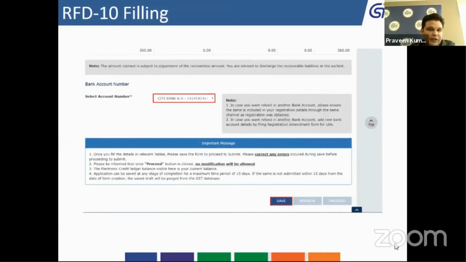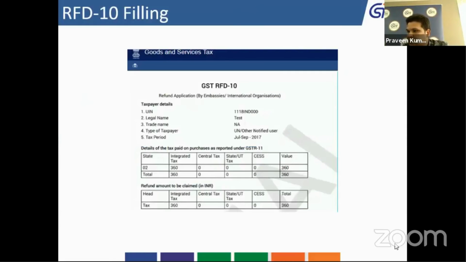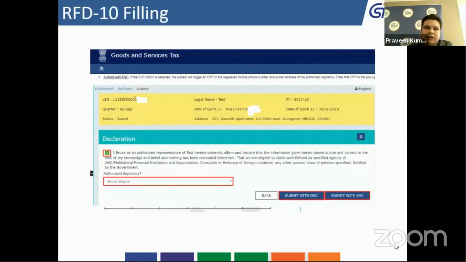Once you click on save, there are 2 buttons, preview and proceed, which get activated. Preview is again the draft application, which can be previewed before the final filing. Then you click on proceed. This is a draft preview of that one, showing the GST for the RFD10. Now, this is after clicking on proceed.